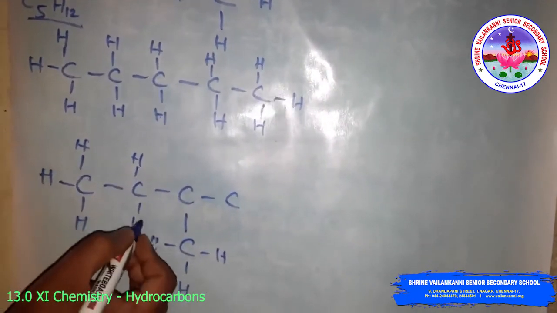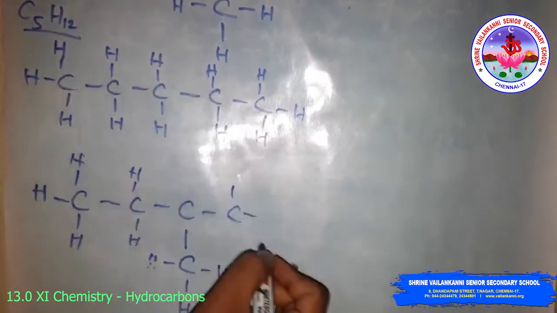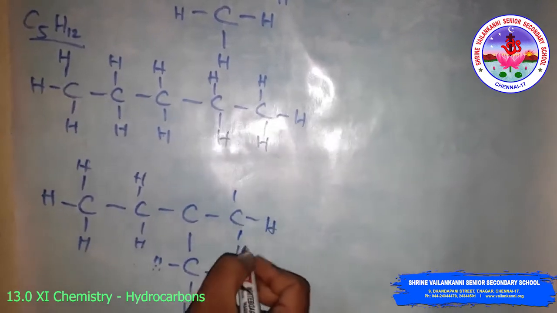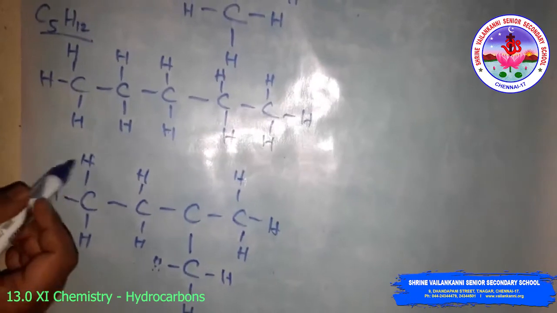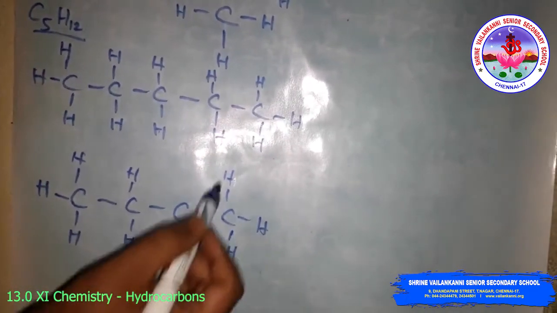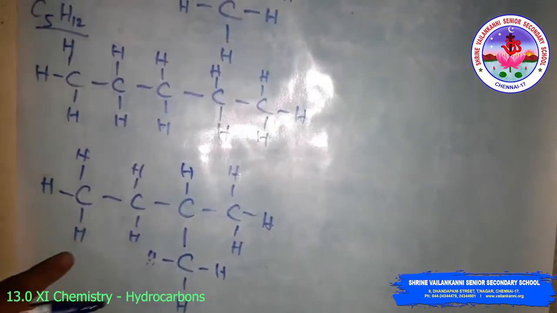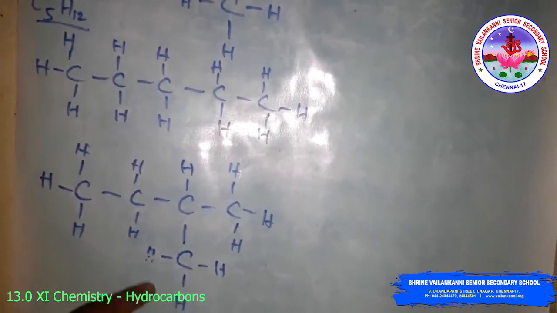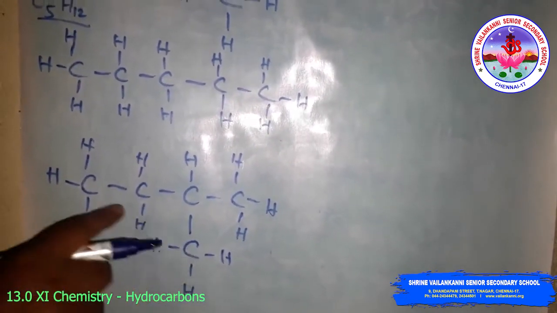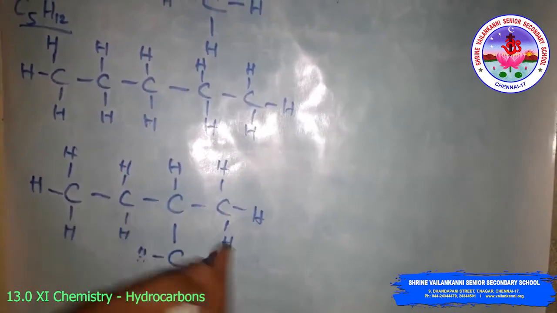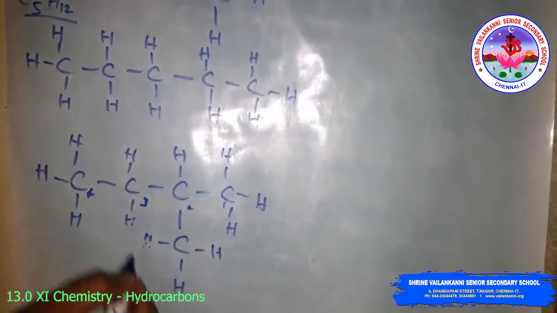The name differs. The first structure has the name simply n-pentane or normal pentane. This one has one branch. Now count the number of hydrogens, it is 12 here. 3, 5, 8, 8 plus 3, 11. So the remaining one hydrogen I have to draw here. So this name is, second position having the methyl group. So 2-methyl butane, 2-methyl because of the lowest sum rule. So the second position contains the methyl group.